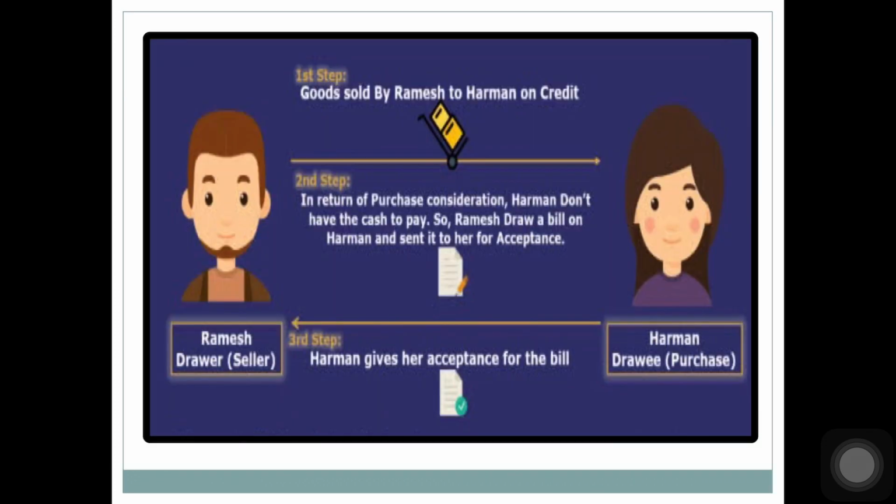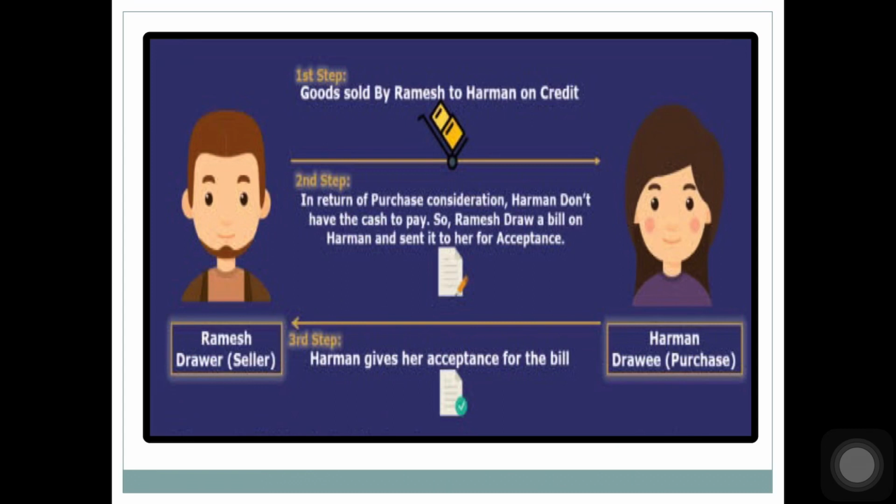Now, let me give you an example. There are two people, Ramesh and Harman. Ramesh has sold goods to Harman for rupees 10,000. Now Harman does not have cash or does not want to pay cash. So Ramesh draws a bill of exchange on her, say for 2 months. So here Ramesh is the drawer and Harman is the drawee. The person who has to receive money will make the bill. So Ramesh is drawer and Harman is drawee.